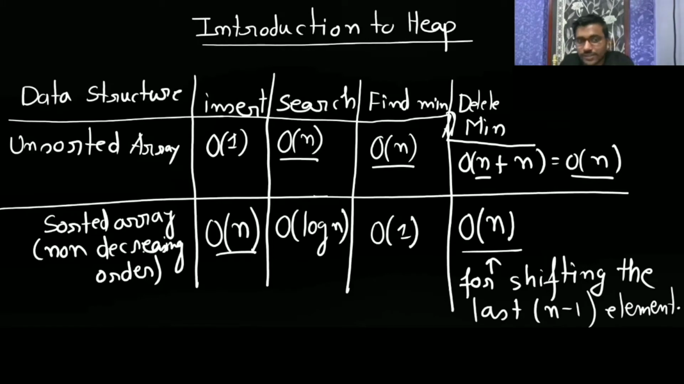Now search, since it is a sorted array, you can apply binary search, so log n. Now find min, since it is sorted in non-decreasing order, the minimum will be found in constant time because the first element is going to be the minimum.